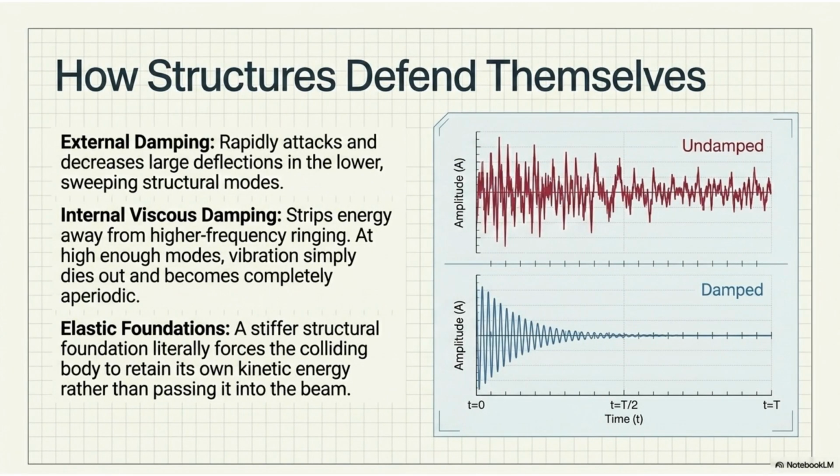Structures use damping to defend themselves. External damping reduces large deflections, while internal viscous damping strips energy from higher frequency vibration. Elastic foundations can also force the colliding body to retain its kinetic energy.